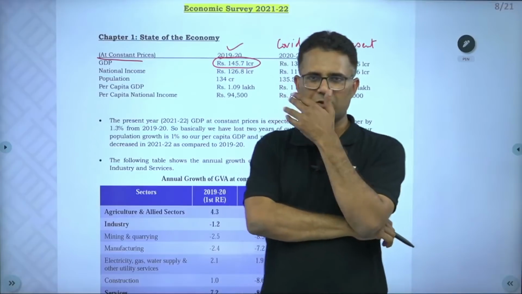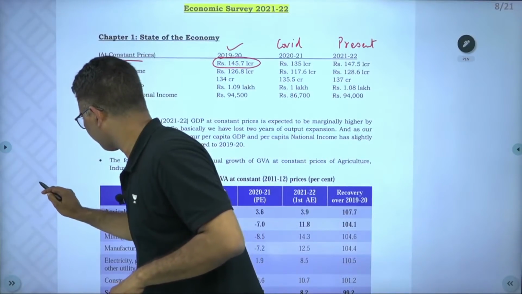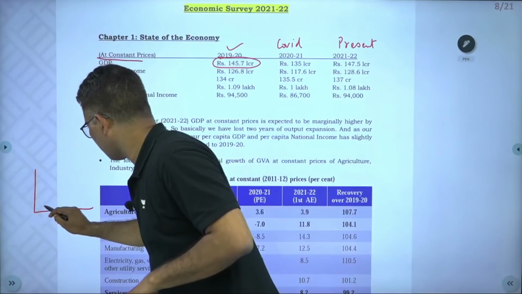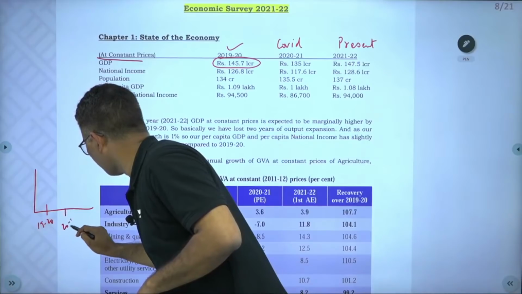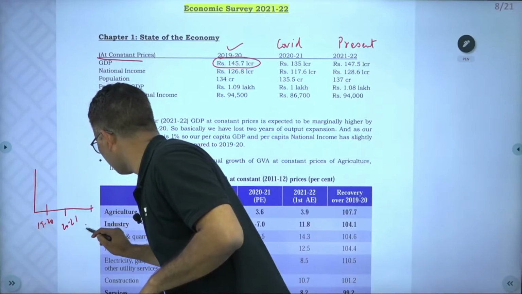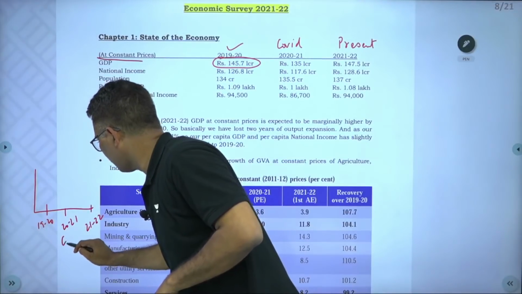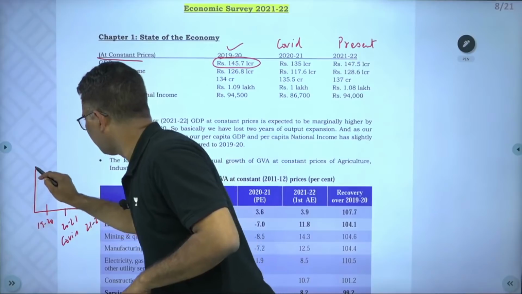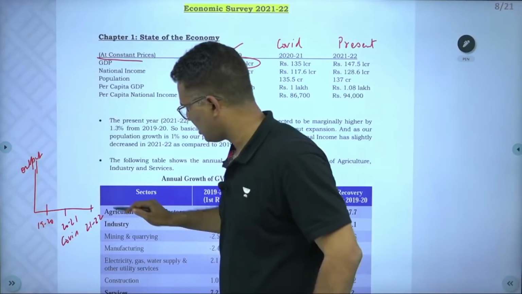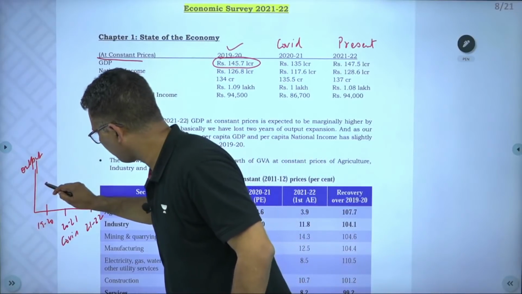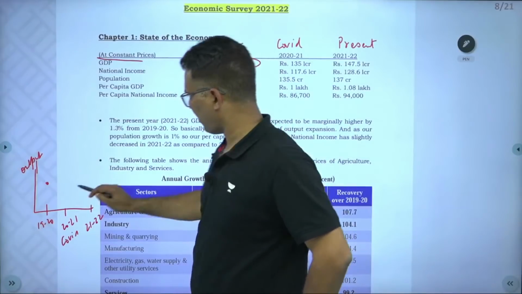Let me show it like this: 2019-20, 2020-21 and 2021-22. This is the pre-pandemic year, this is the COVID year, and this is the present year, and this is the output or GDP. In 2019-20, we had a certain output, let us say 145 lakh crore.